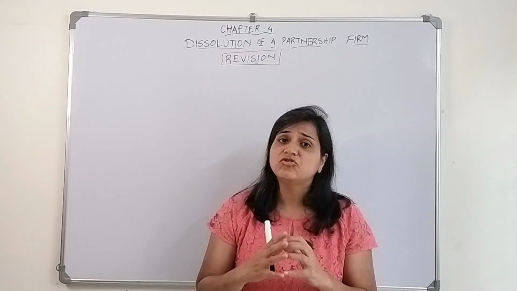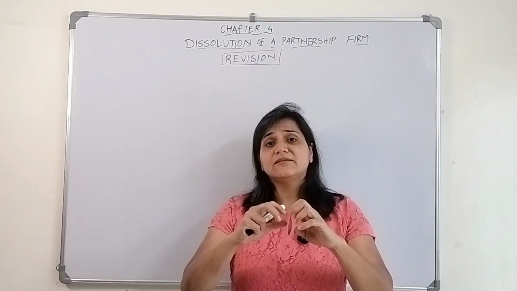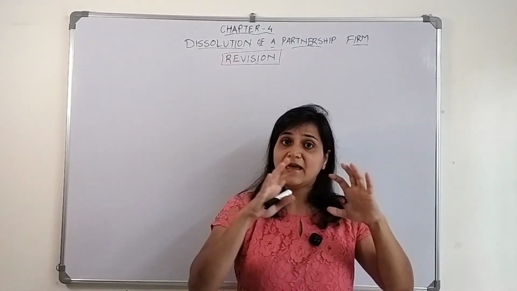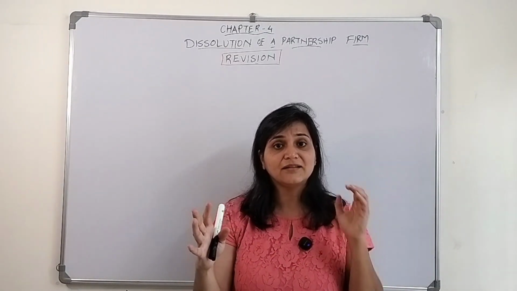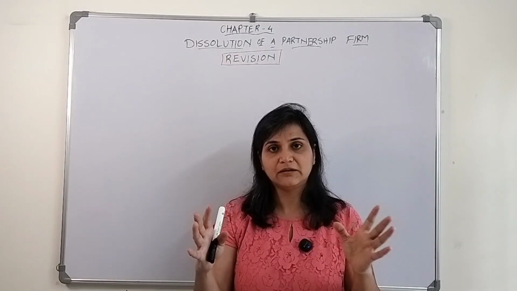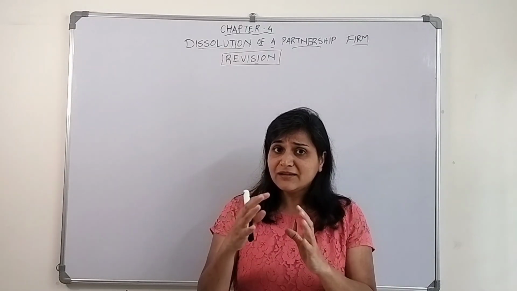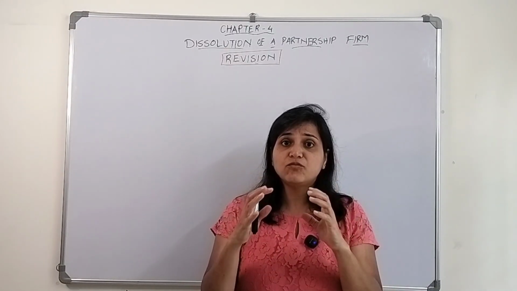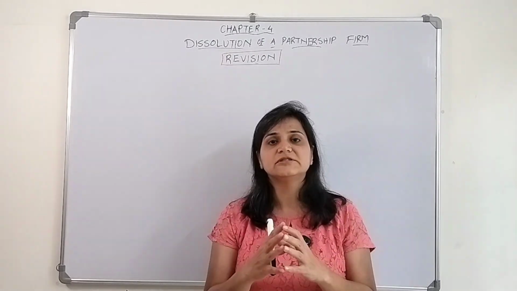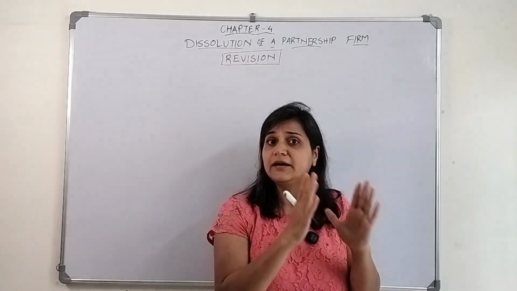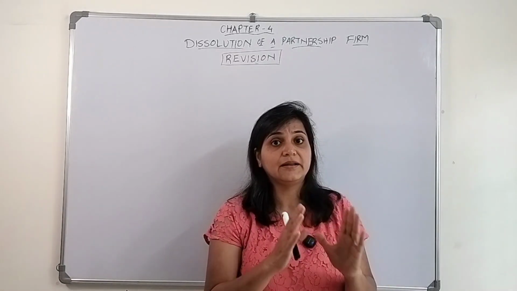Now when the partnership firm is getting dissolved, that means there are assets and liabilities in the books. They need to sell off the assets and pay off the liabilities. The first and foremost thing to keep in mind while settling the accounts is the third party liabilities.